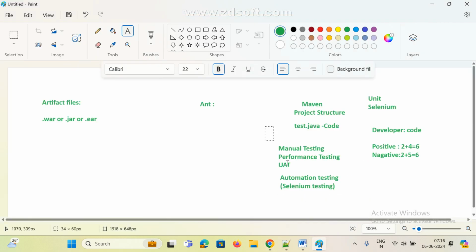These are the terminologies only. Once you join any organization and any project, you will see and hear all these words: manual testing, performance testing, UAT testing, automation testing. There are many testing parts also. And development is the same: if Java people are developing Java code, .NET people are developing .NET code, and so on.